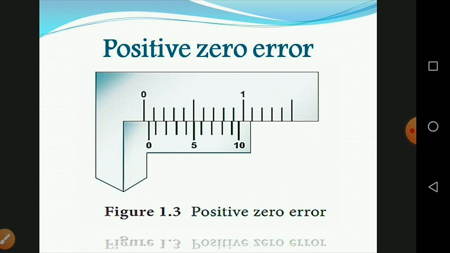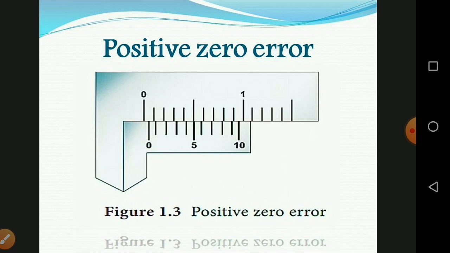And the next one, positive zero error. Look at this figure. This means the zero of the main scale and the vernier scale coincide. So this is a positive error, positive zero error.